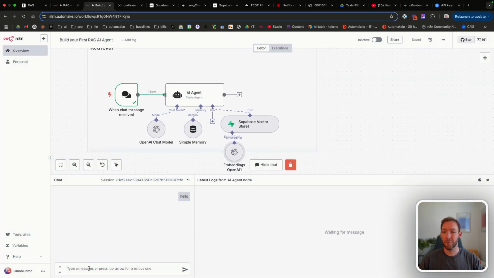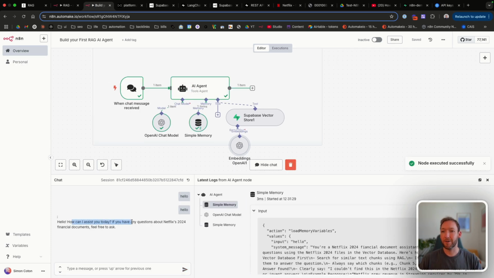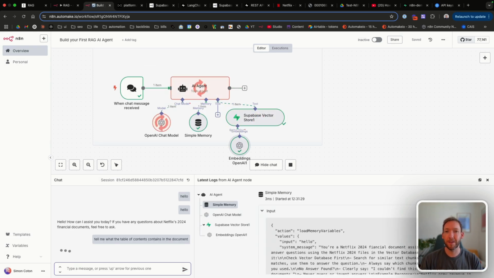And let's just run that to ask a query. Let's say hello to check it's working first. And perfect, it's come back. How can I assist you today? If you have any questions about Netflix's 2024 financial documents, feel free to ask. So let's give it a spin. And let's ask it about the table of contents in the document. We know that that's something that's stored in the database.